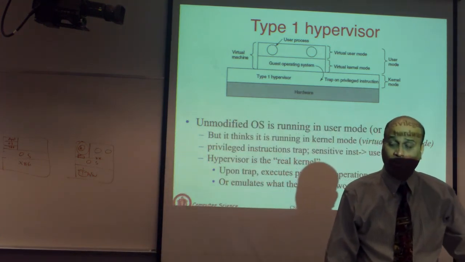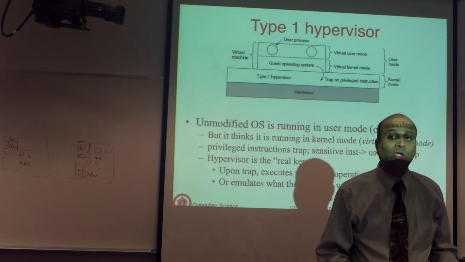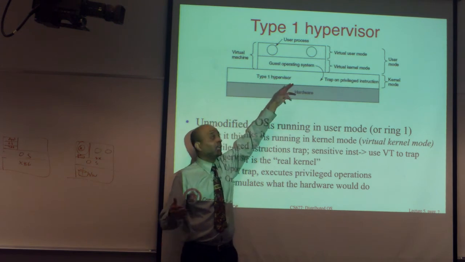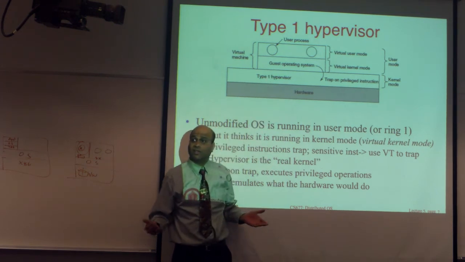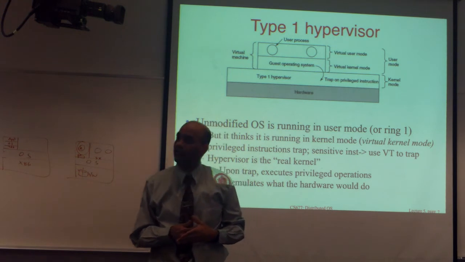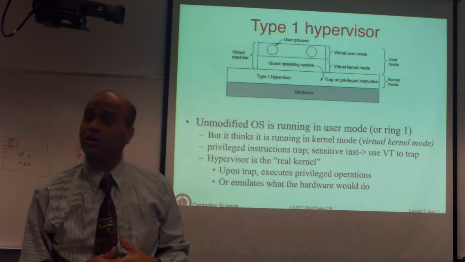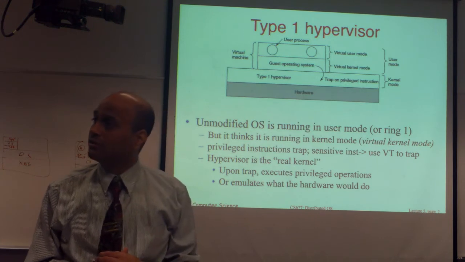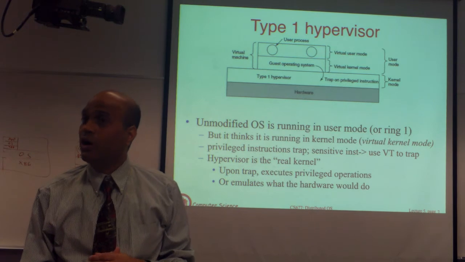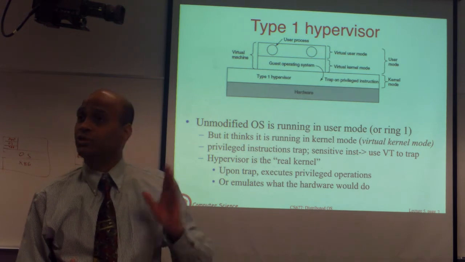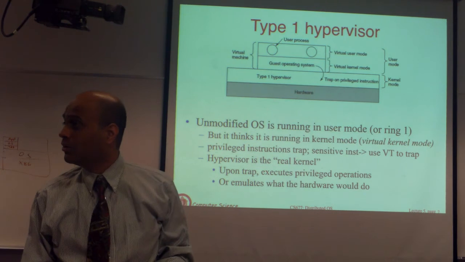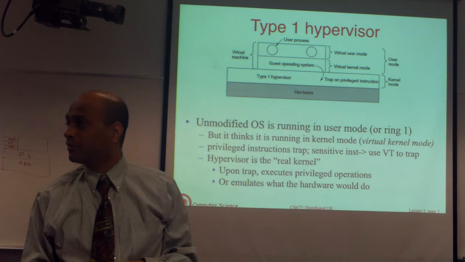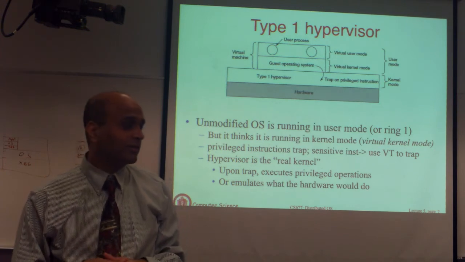Okay? As was pointed out, it will still have to do whatever its users are asking it to do. It will still have to do I/O, it will still have to modify page tables, all of the things that are expected of it still have to be done. But you have given this OS only user level access, or guest level access, user mode access. So how will that work? Right? So let's say the user says halt the machine, shut it down. The OS says halt. User mode, can't stop the machine. Now what do we do?